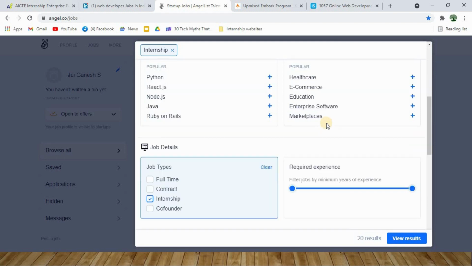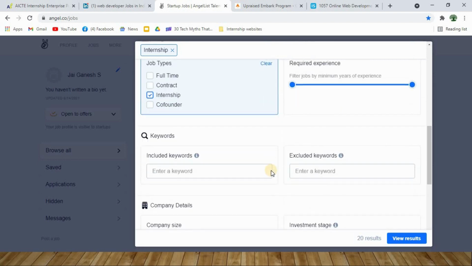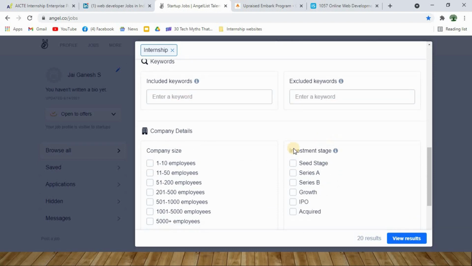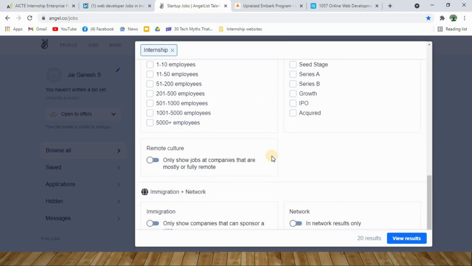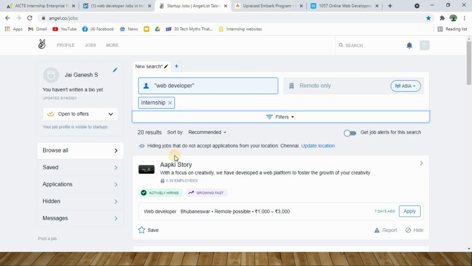You can filter this, and you can select the job detail, whether you are searching for a full-time job. I am specific to internship, so that is why I have selected internship over here. And then finally you can fill out all these filters. You can play around with all these filters, which will give you streamlined results according to your search queries. You can also enable the remote option in case you want to work in a remote environment, so I have ended up with 20 results over here. So these are all the 20 results which I get.